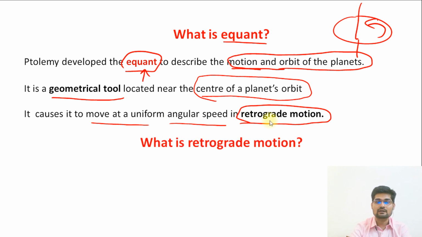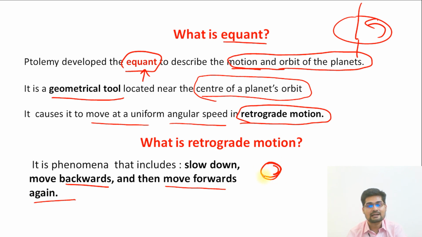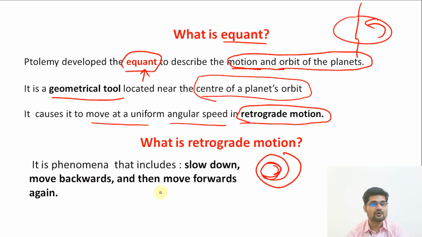Now what is this term retrograde motion? Let's understand. A retrograde motion is basically a slowing down movement, that is, it moves backwards and then moves forward again. Something that slows down, moves back, and then again moves forward, something like that.